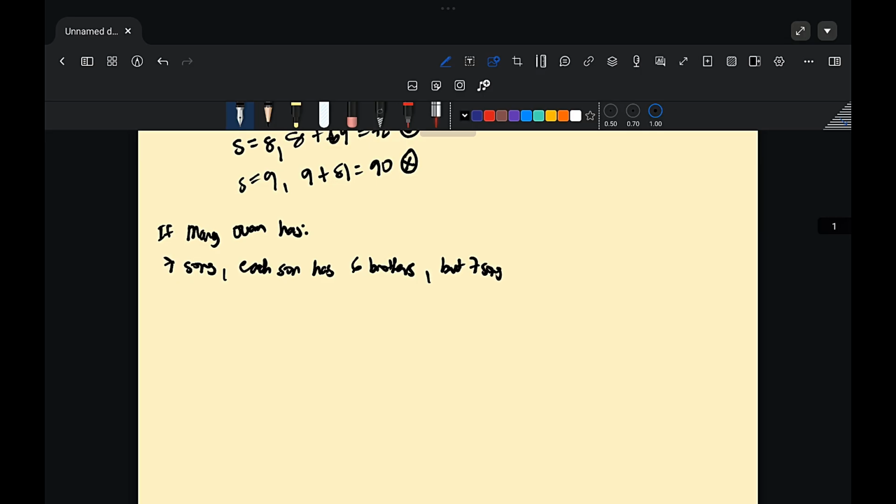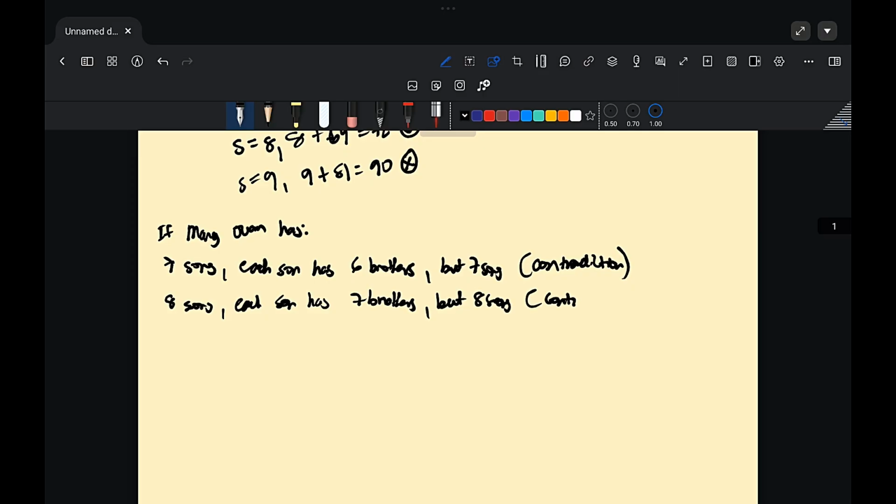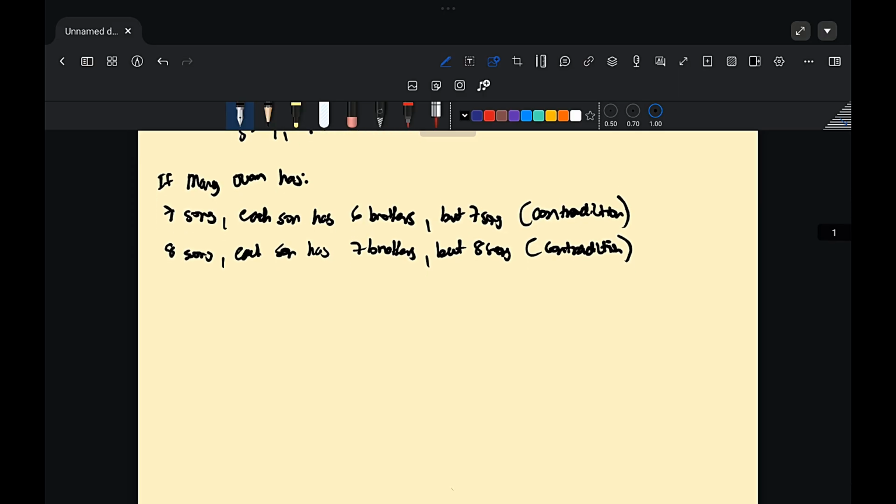So from this, we have a contradiction. Let's try another. So if he has 8 sons, each son has 7 brothers, but 8 sons. So another contradiction. These are just the two possible scenarios for the problem.